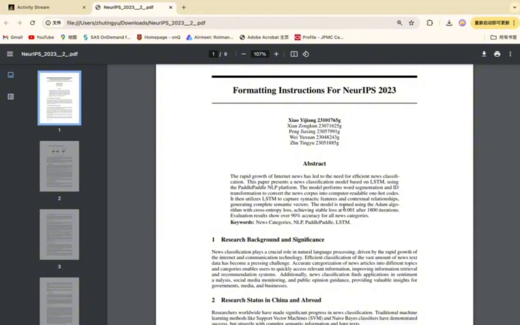While the rapid growth of internet news has led to the need for efficient news classification, this paper presents a new classification model based on LSTM using the PaddlePaddle NLP platform. This model performs word segmentation and ID transformation to convert the news corpus into computer-readable one-hot codes, and then utilizes LSTM to capture syntactic features and contextual relationships, generating complete semantic vectors.